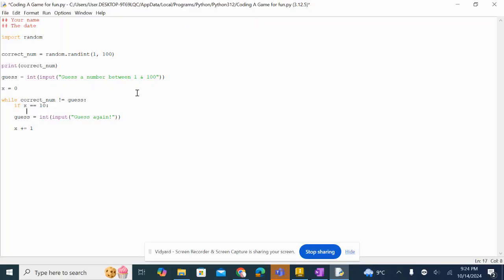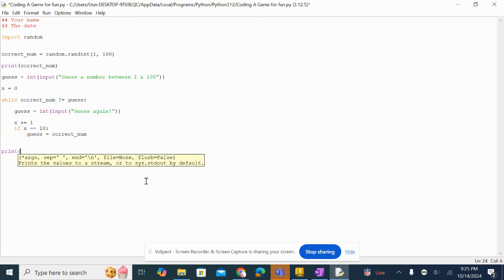We want it to... we can set this up a couple of different ways. I'm going to show you guys the very first way. The best way to do this is if x is equal to 10, then we say correct num. Then we say guess is now, we're going to make guess equal to correct num, which makes this statement false, which means the while loop will die, which means whatever's after the while loop will be printed.